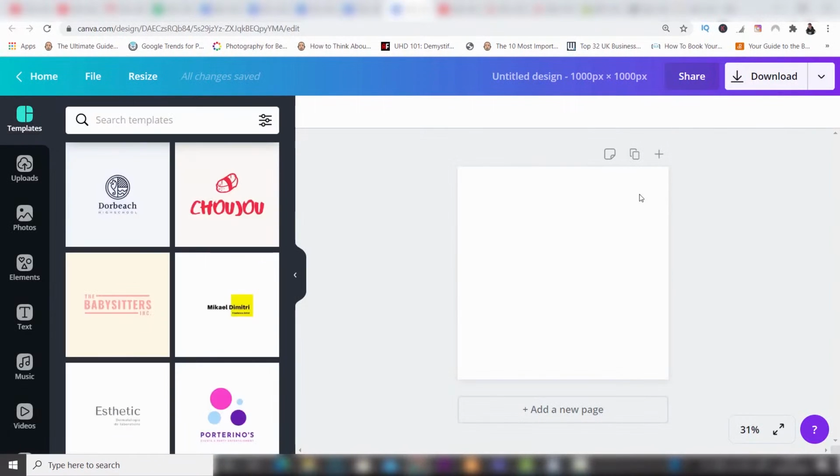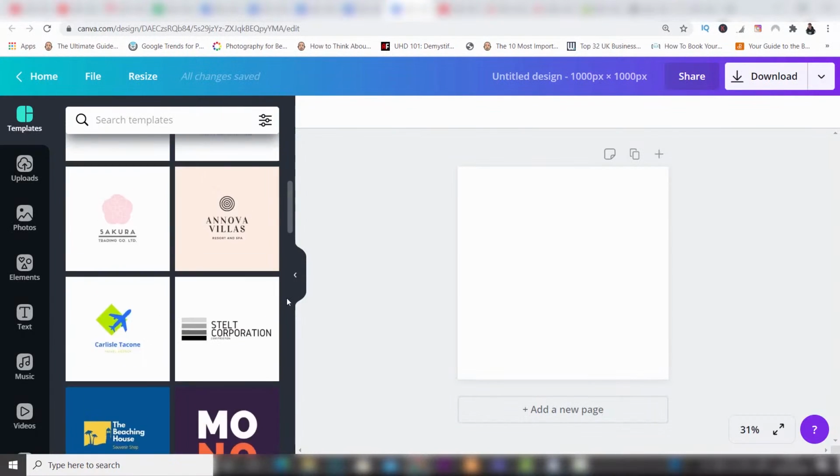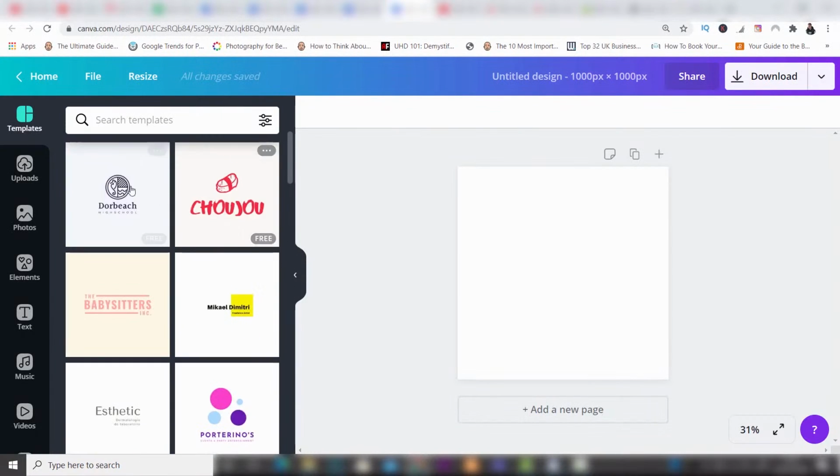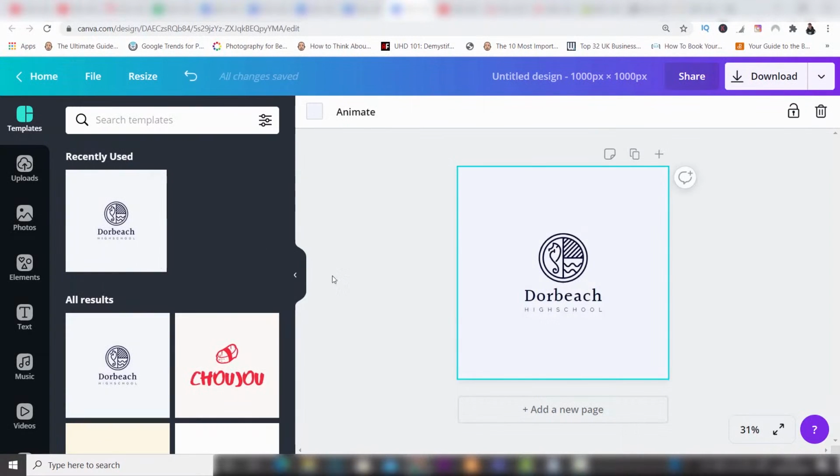First up on the left hand side, you can see we've got templates highlighted, and we've got a bunch of already loaded templates which you can choose from. Now, these are really good from just clicking on one like this, and then if you actually really like the design and you just want to make a few changes, you can just make them on this template which is already made. So I can just hover over the areas like this, and then I can make changes to them.